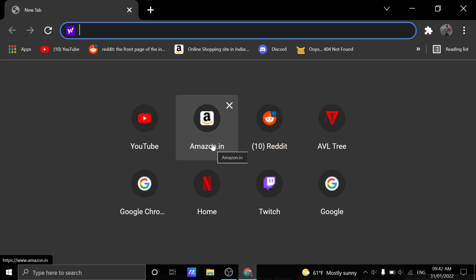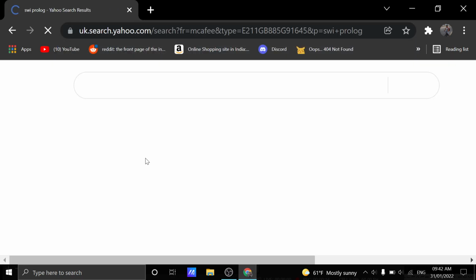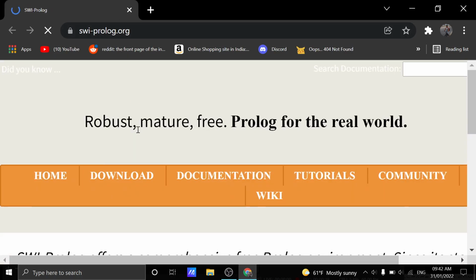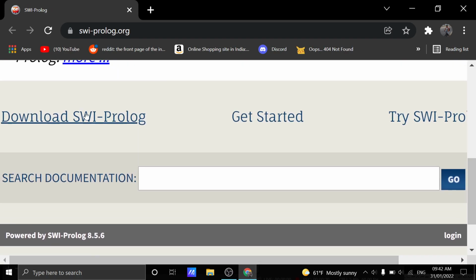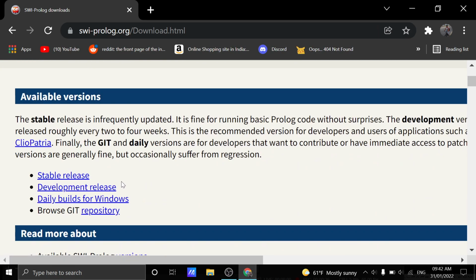First, open up your browser and type SWI Prolog. Click the first link you see. Click this tab right here and download the stable release, because we want a stable version of the program.